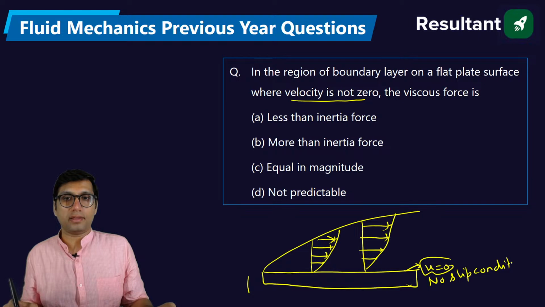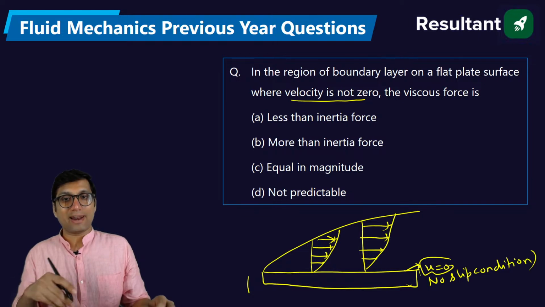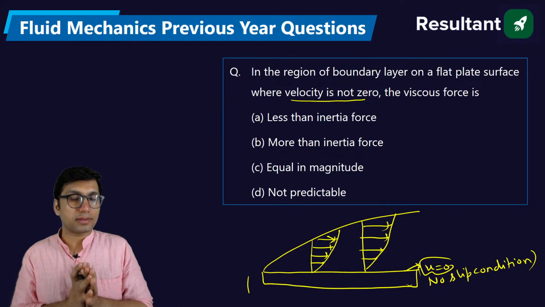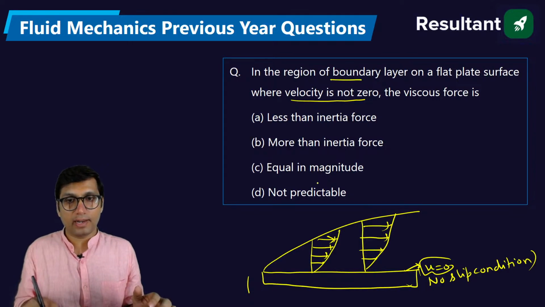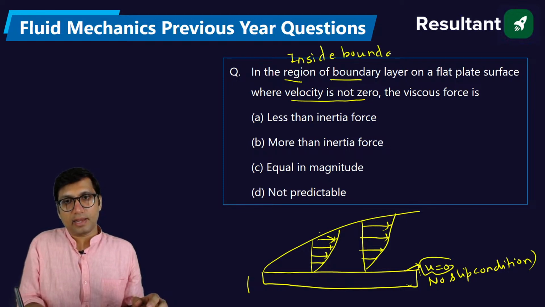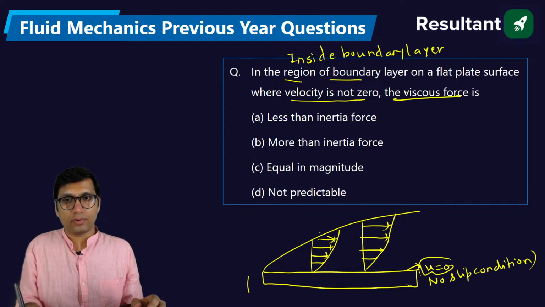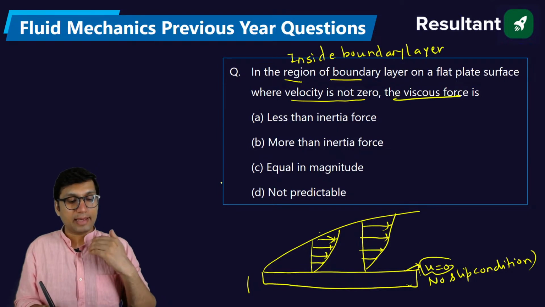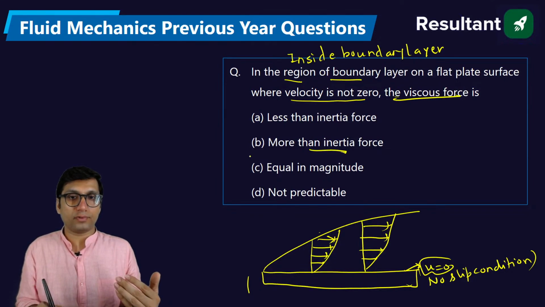Here only velocity is zero, and at the other places velocity is not, but in the region of the boundary layer, that is inside the boundary layer, where velocity is not zero, the viscous force will be more than the inertial force.